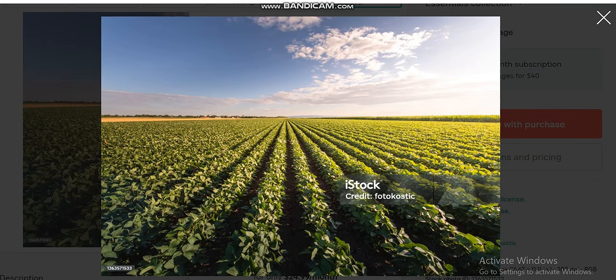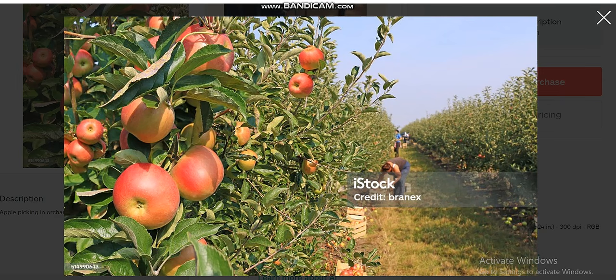Let us now talk about the advantages and disadvantages of plantation agriculture. So this is another example of a plantation. What are the advantages of having plantations or estates in Zimbabwe? Number one advantage of plantations is that they improve the infrastructure of the area, for example, first a factory.